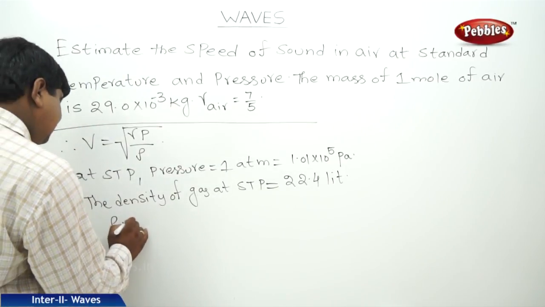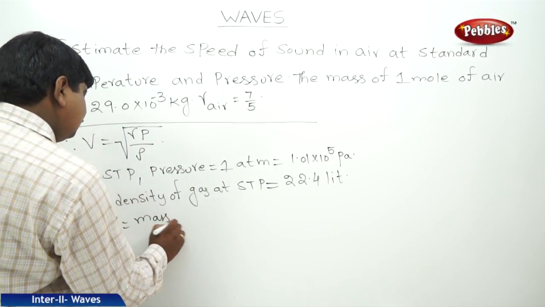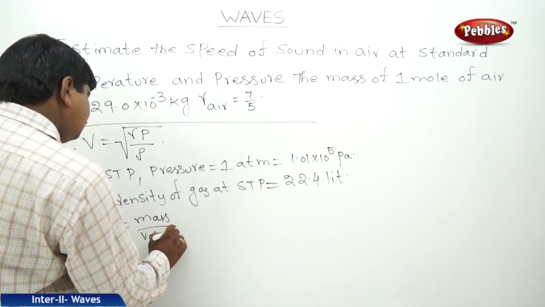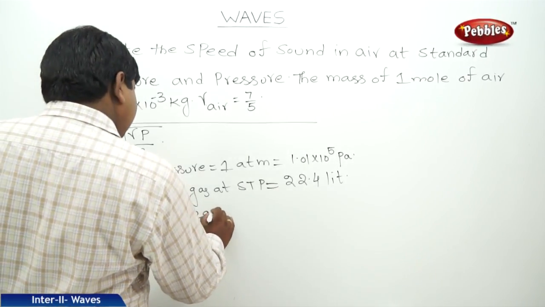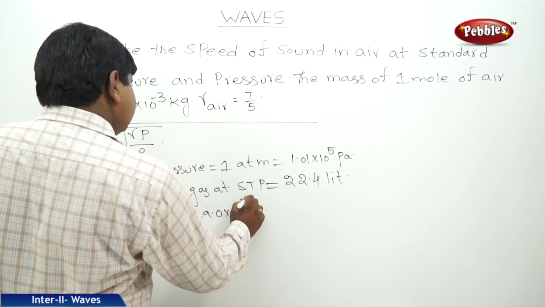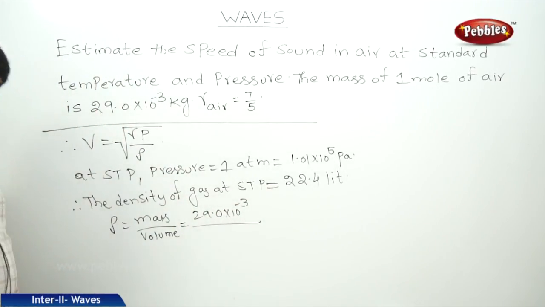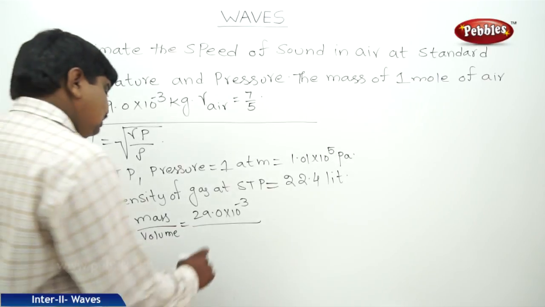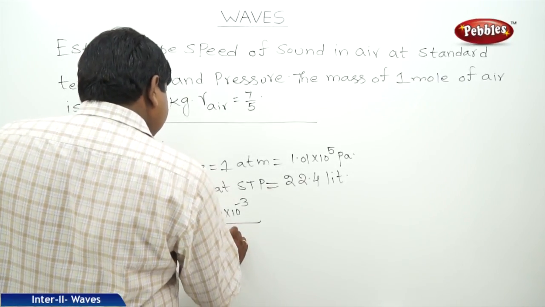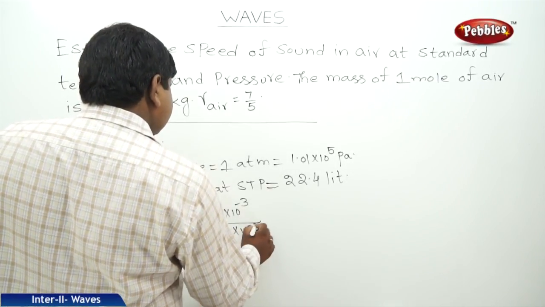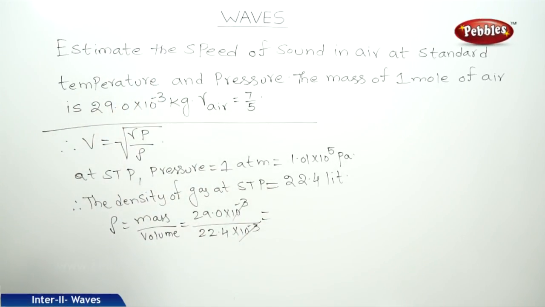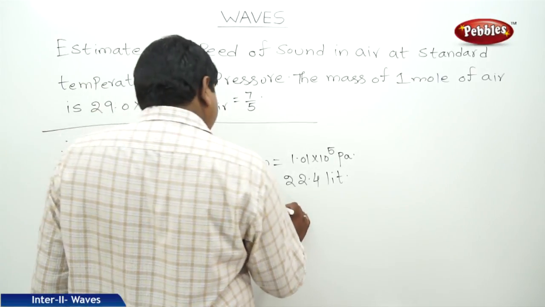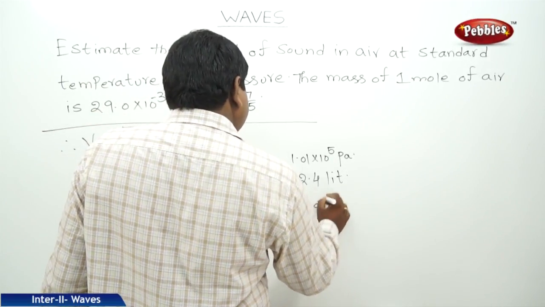So density is equal to mass by volume. What is the mass? 29.0 into 10 to the power of minus 3 kg by volume 22.4 liters. 1 liter is equal to 10 to the power of minus 3 meter cube. So it is 29 by 22.4, which gives 1.29 kg per meter cube.